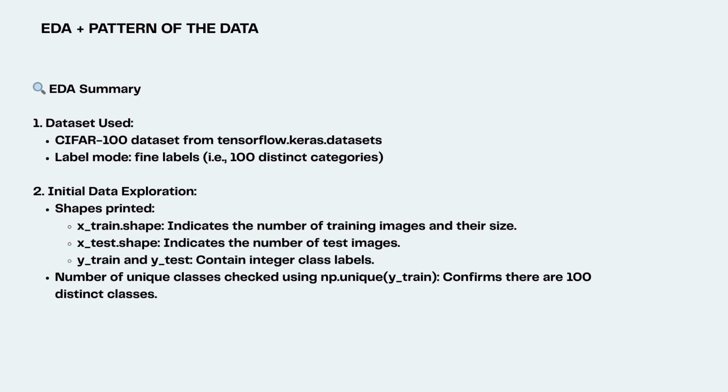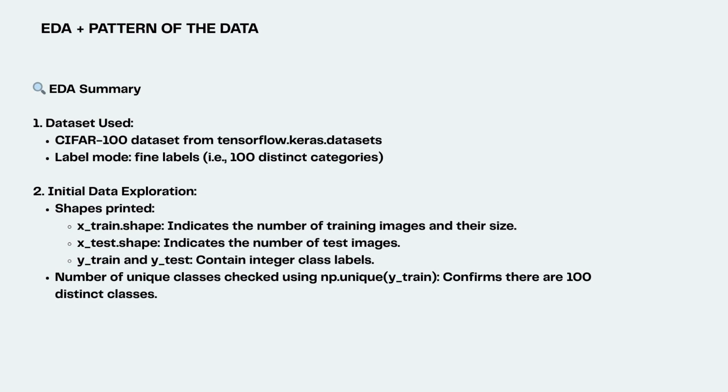Let me walk you through our exploratory data analysis of the CIFAR-100 dataset, which forms the foundation of our smart security system. For this project, we are working with the CIFAR-100 dataset, which we access through the TensorFlow Keras datasets interface. Unlike the simpler CIFAR-10, we are using the more complex version with fine-grained labels that include 100 distinct categories. This increased granularity will help our system distinguish between more subtle differences in objects and people.